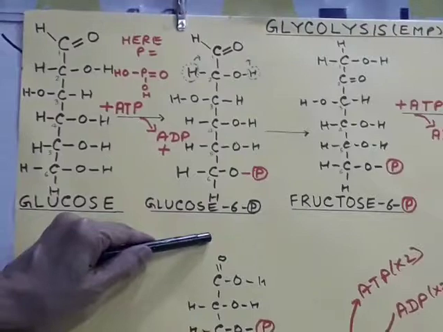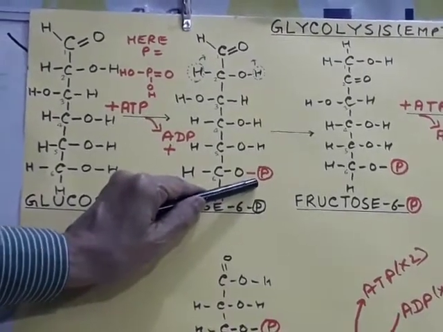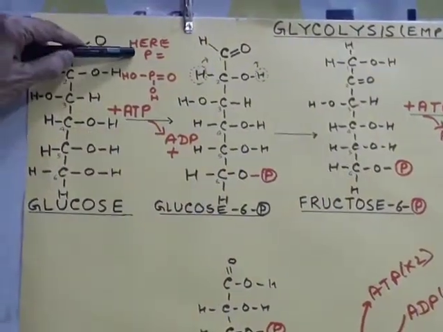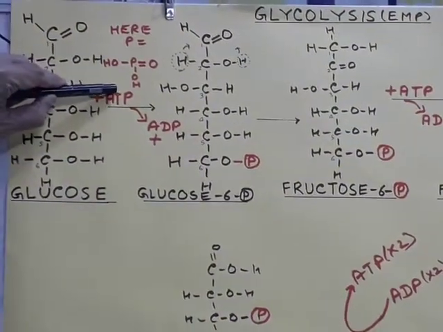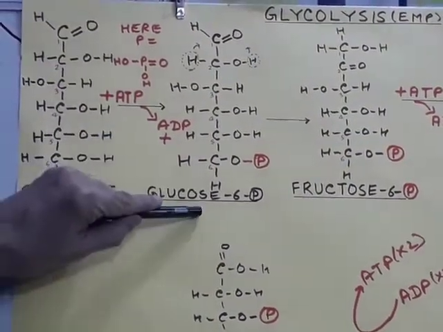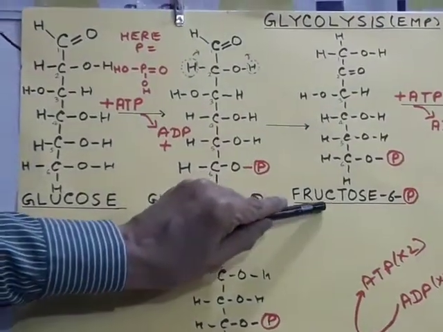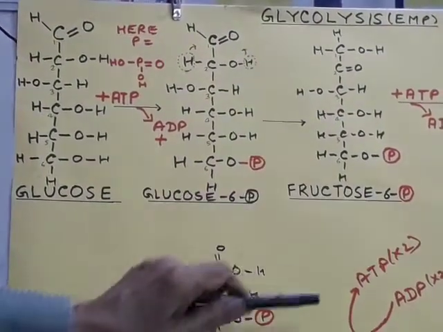Glucose molecule, 6 carbon. First of all, it takes one phosphate to form glucose 6-phosphate. Here it is phosphate, not phosphorus. Here phosphate, P means H2PO3, right? Now glucose 6-phosphate is isomerized to form fructose 6-phosphate.